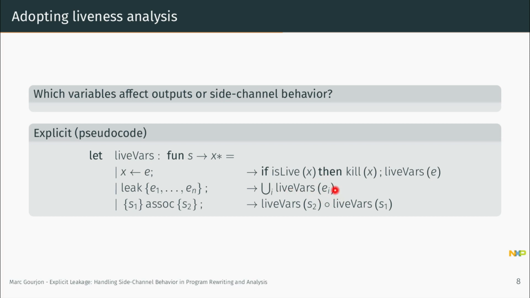For the assignment, it is just as in the common case, as if there was no leakage behavior represented in the program, because the assignment and the expressions are free of sidechannel behavior. And finally, there's this association, which is in this regard just a sequence operator, and therefore the liveness analysis is performed on both statements.